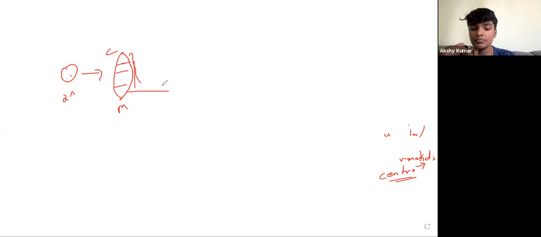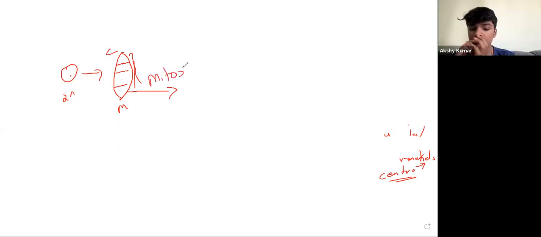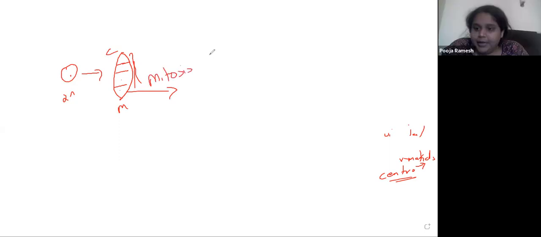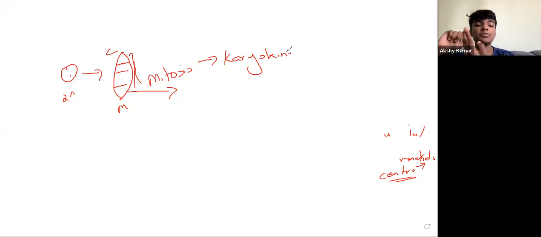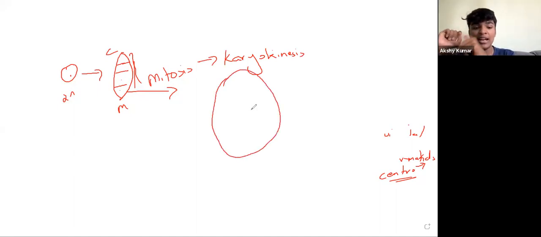So this is going to undergo mitosis now. This is what I want to tell you. Normally mitosis means first the karyokinesis, then cytokinesis. But here it will undergo only karyokinesis. It undergoes mitosis, so a two nucleate embryo sac will be formed. Then again mitotic division, 4 nucleate will be formed. Again mitotic division, 8 will be formed.